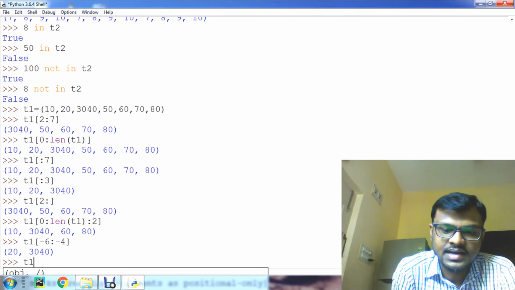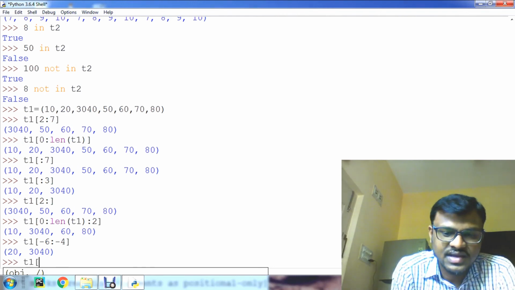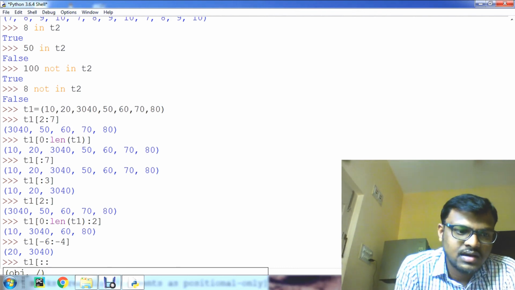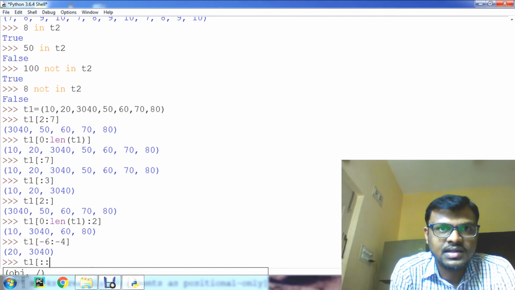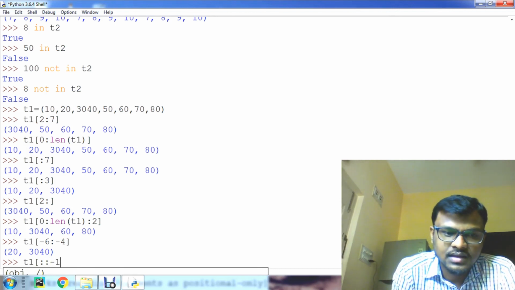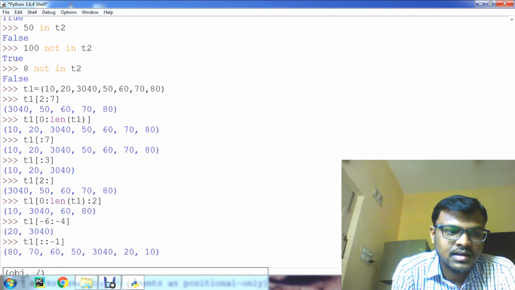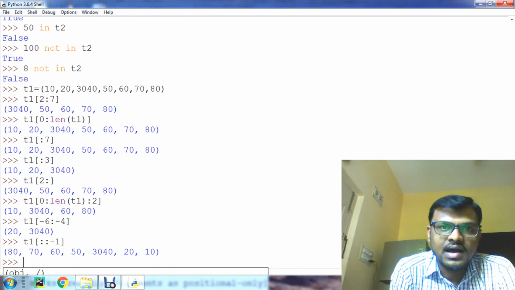And we can traverse the tuple in reverse order as well using negative index. For that, leave the starting point empty and give the step as minus 1. That time it will traverse in reverse order. Clear? Understood?